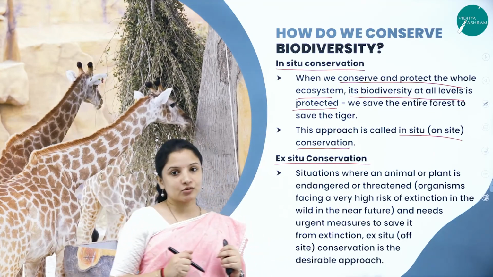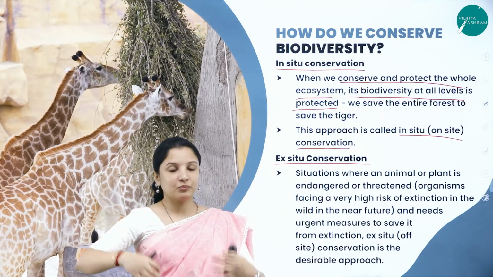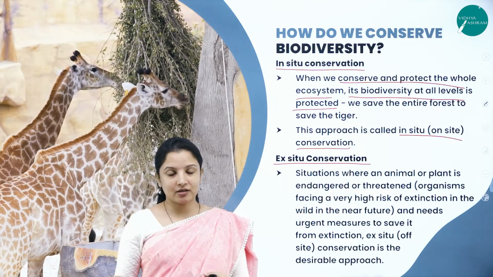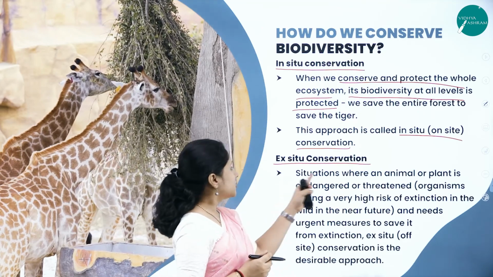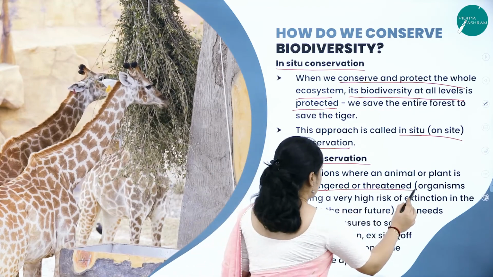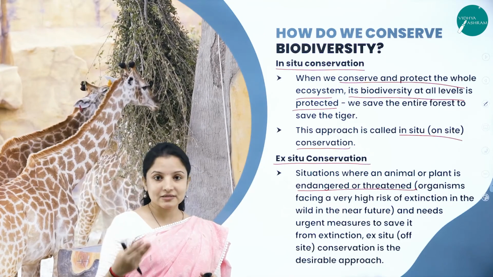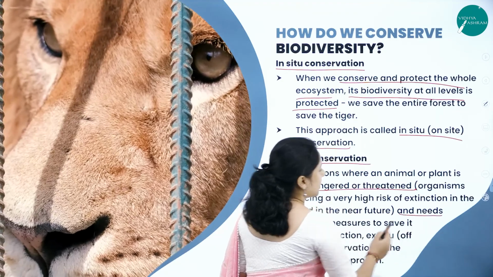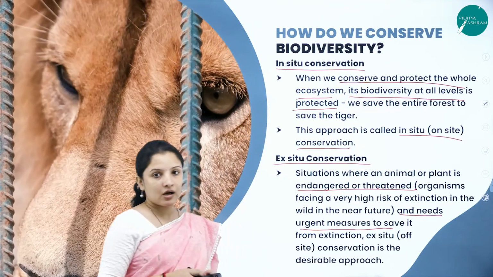Next, talking about ex situ conservation. Ex situ conservation means you're taking an animal from a forest, bringing it somewhere else and then protecting it, like a zoo or a captive breeding center or a botanical garden if it is a plant. So that is ex situ conservation. So in situations where an animal or plant is endangered or threatened, or those species which are at the verge or at the risk of becoming extinct in the near future, these organisms, that is plants and animals, need urgent measures to save them from extinction.